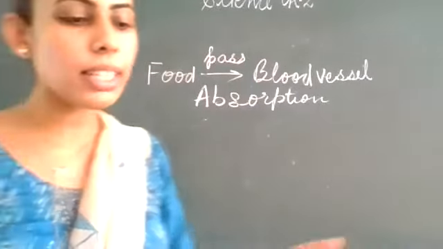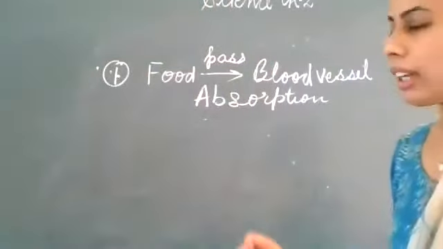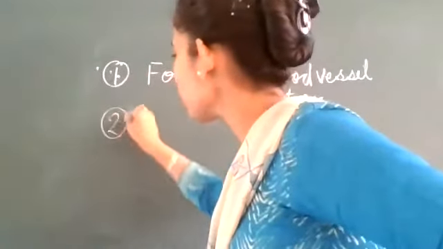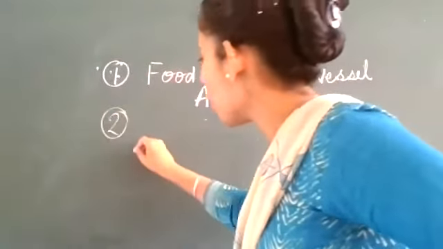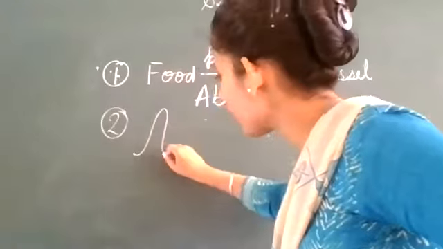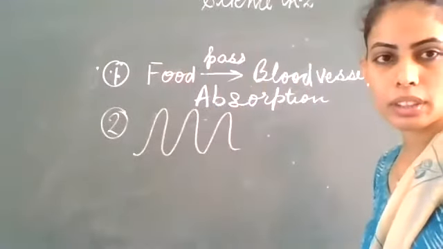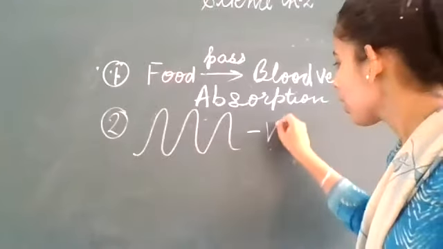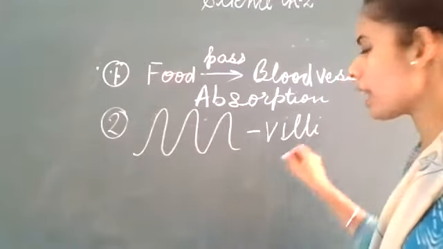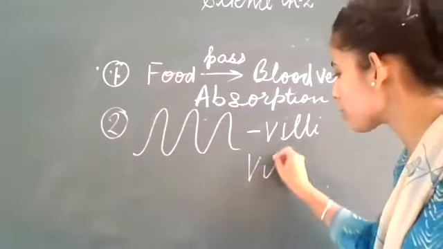Now next, in the second step, what is happening? There in the small intestine, small structures, finger-like outgrowths are there in this way. These are called villi. If it is singular, it is villus.